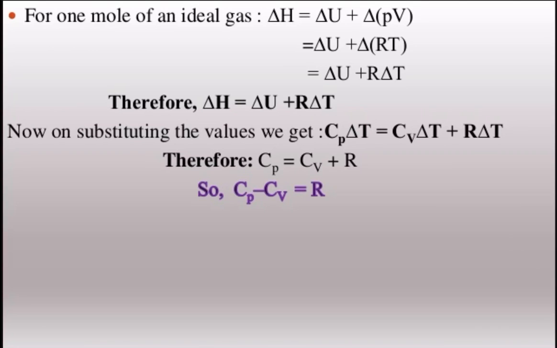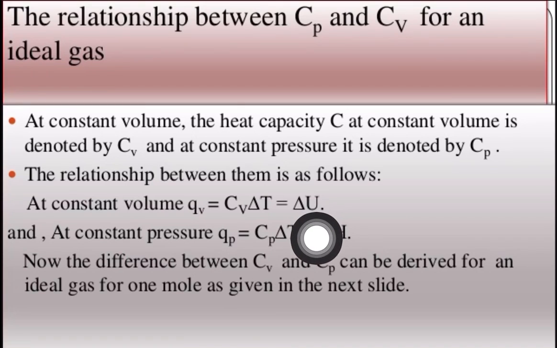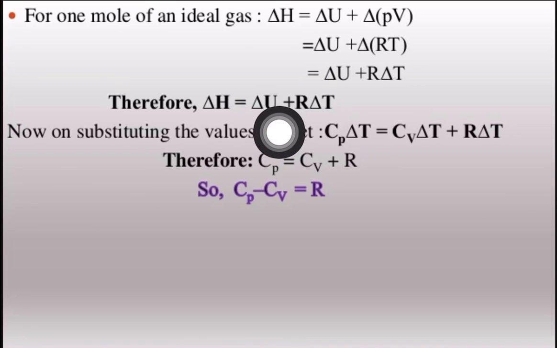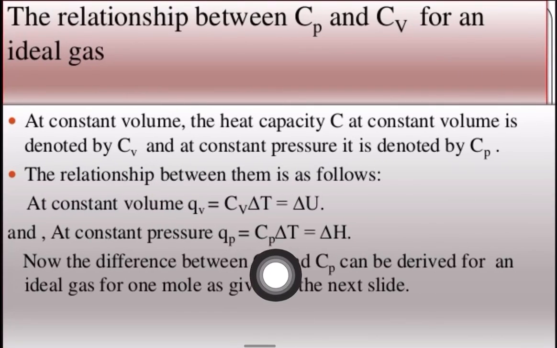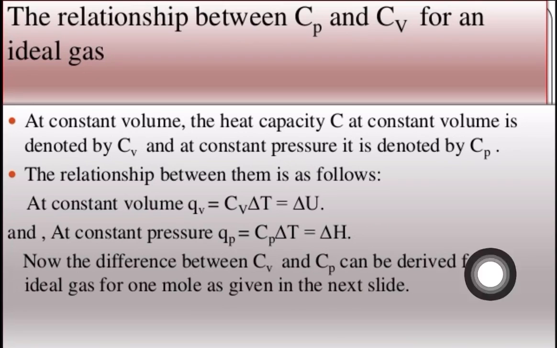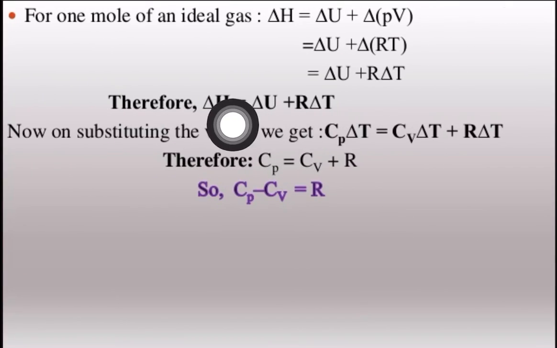Where did this come from? See over here: delta H is equal to delta U plus R delta T. Did you understand this? In the previous slide, what have we seen? Delta U is nothing but Cv delta T. So in place of delta U, we wrote Cv delta T. And in place of delta H, what will we write? Cp delta T. So our equation becomes Cp delta T is equal to Cv delta T plus R delta T.